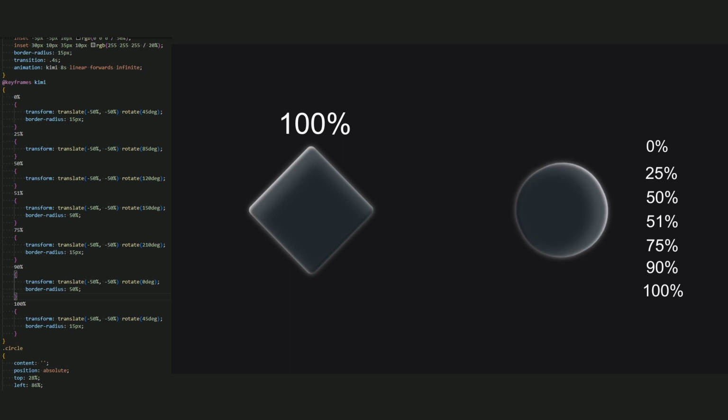It becomes a circle and becomes the square again, as you can see here. It's beautiful, guys. The animation was very simple, and even a beginner can learn it easily.